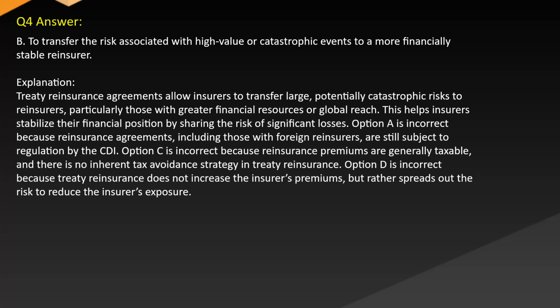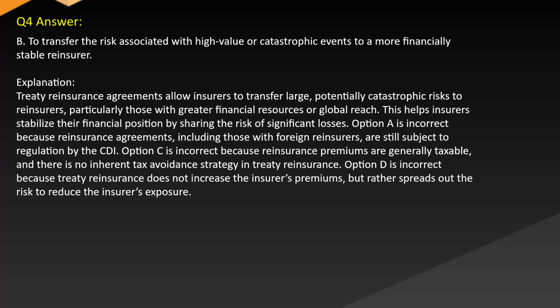Answer: B. To transfer the risk associated with high value or catastrophic events to a more financially stable reinsurer. Explanation: Treaty reinsurance agreements allow insurers to transfer large, potentially catastrophic risks to reinsurers, particularly those with greater financial resources or global reach. This helps insurers stabilize their financial position by sharing the risk of significant losses.